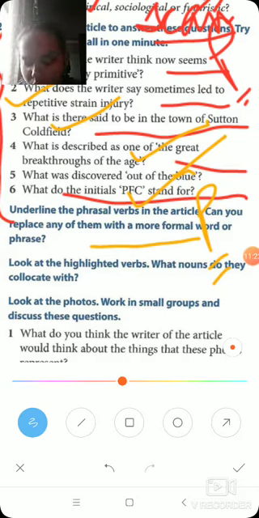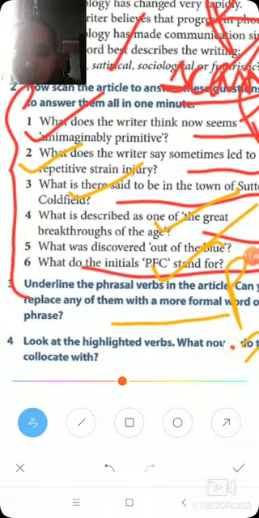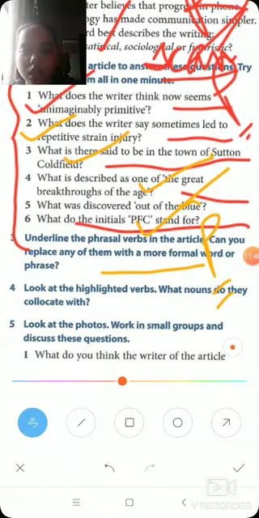Come out wrong is a phrasal verb and it will be replaced by were typed inaccurately. So students, you have to find it from the passage and then underline it. I'll not be finding it for you from the passage, because that is totally your work. Came out right can be replaced by were typed accurately.